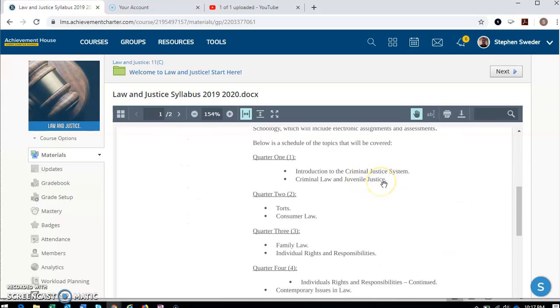All right, so quarter one, we're going to be talking about the introduction to the criminal justice system. We're going to be talking about criminal law, different types of laws, what makes a criminal law and civil law and things like that, and also juvenile justice.